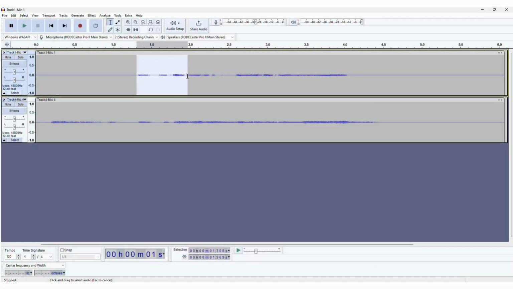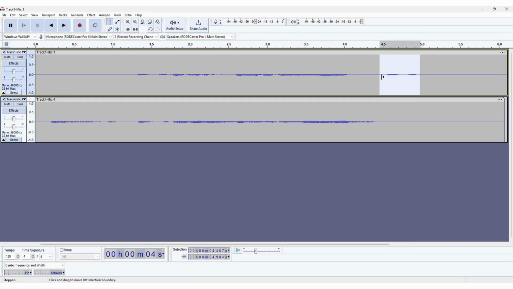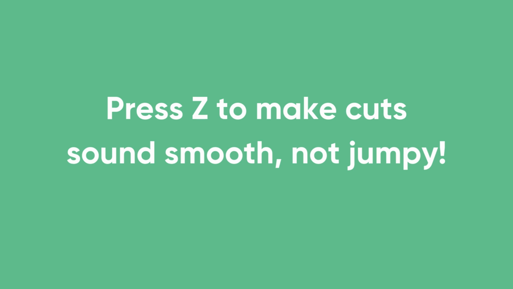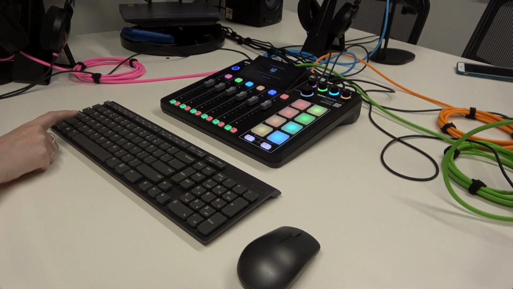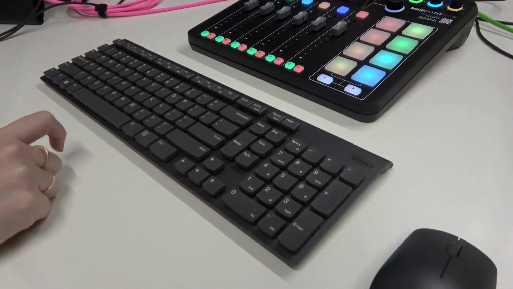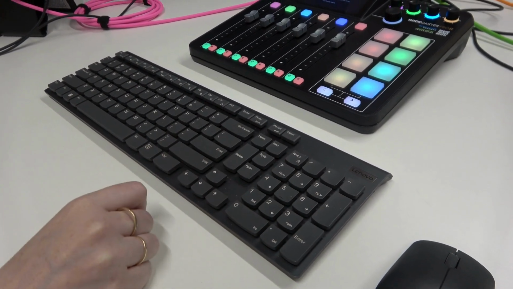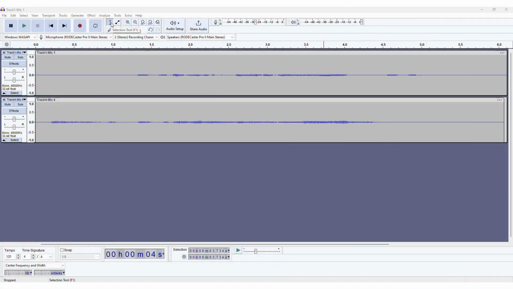You can copy and paste a selected segment into a different part of your recording. Press Enter before pasting. Always edit on the middle line, which is called zero crossing, to prevent an audible click. Therefore, after selecting a part to remove, press the Z key on the keyboard, which creates the zero crossing, then hit delete. Control and I on your keyboard splits the track.